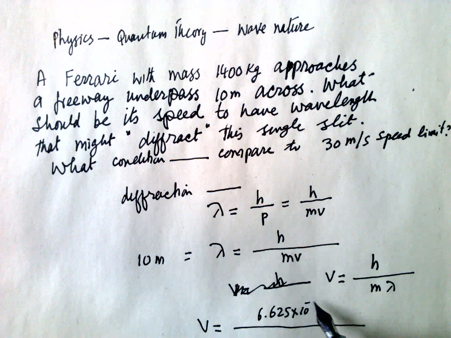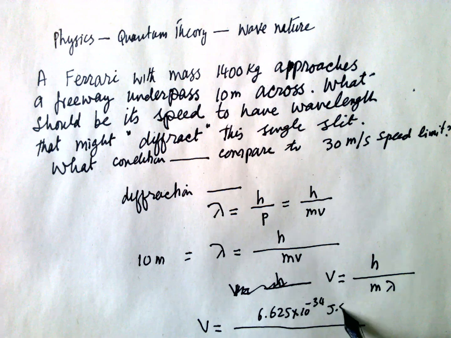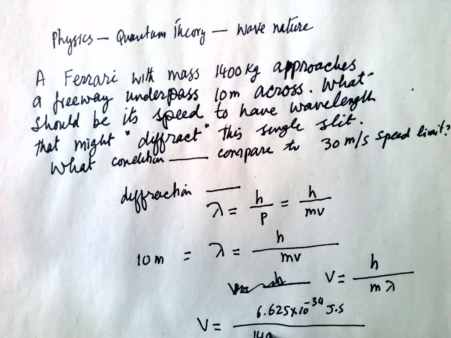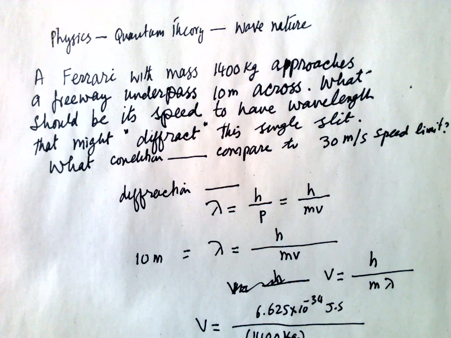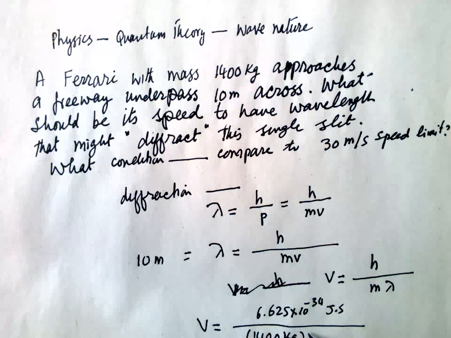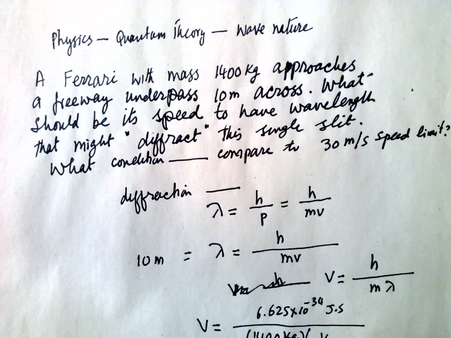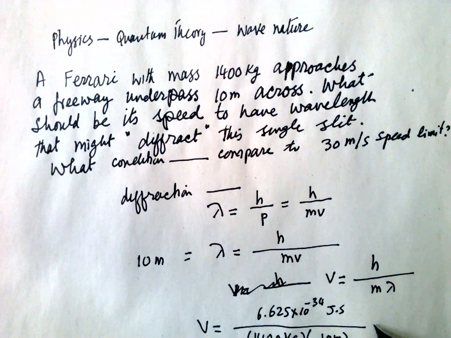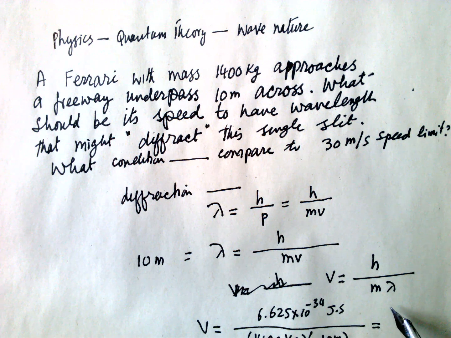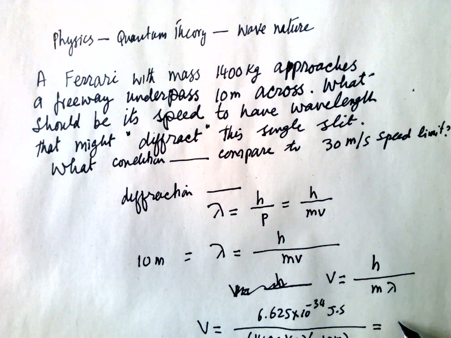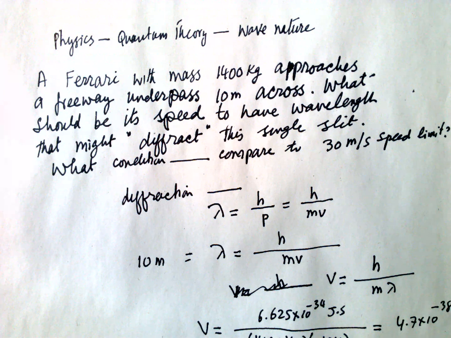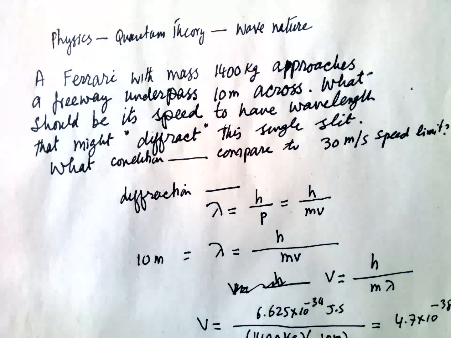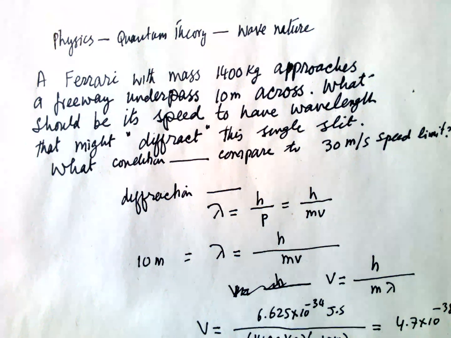6.625 times 10 to the power minus 34 joule second. The mass is 1400 kg, which is a very large mass in terms of the wavelength associated, which is 10 meters. So this is equal to 4.7 times 10 to the power minus 38 meter per second.